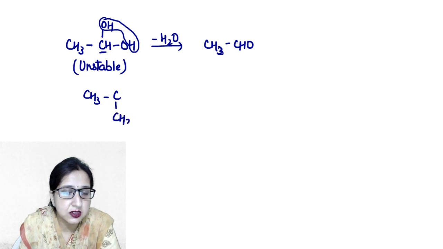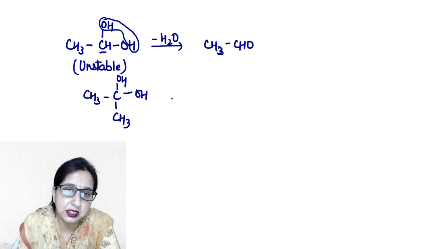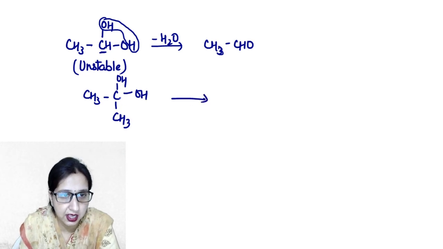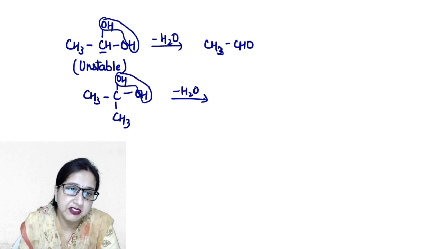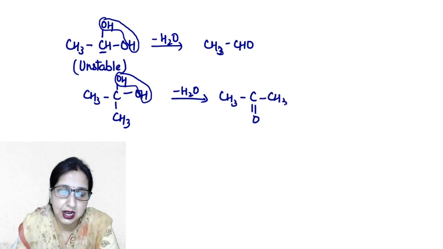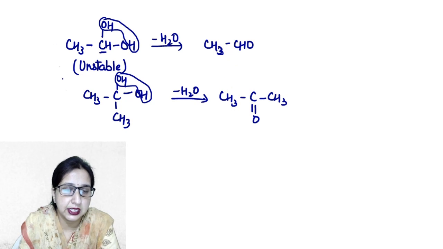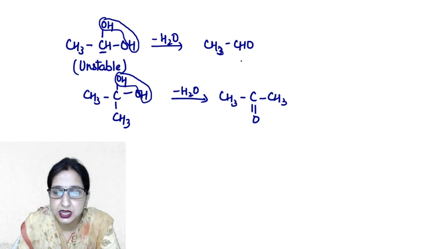Similarly, if this alcohol has this configuration, again 2 hydroxyl groups are attached to the same carbon, again it will lose a water molecule and will change into a ketone. So these are the stable forms and these both are very unstable in nature.